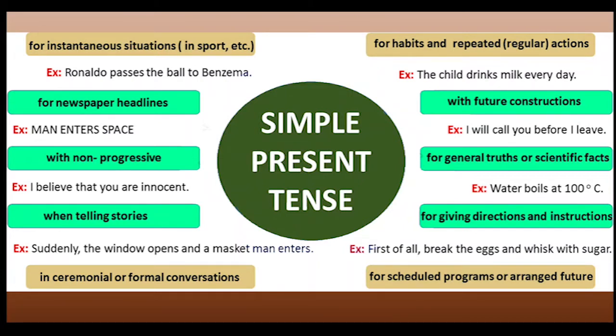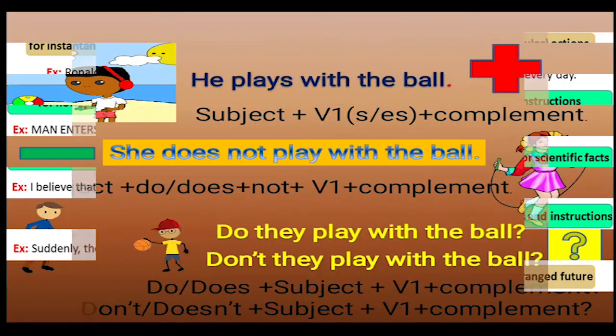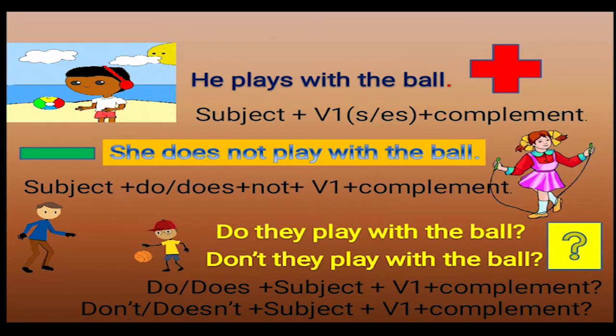And also for the railway timetables, bus timetables, your class timetables, daily routines and habitual actions, in all these cases we use the simple present tense only. So we all should know what is the structure of simple present tense in all the three types of sentences, that is affirmative or positive, and the negative, and also the interrogative.